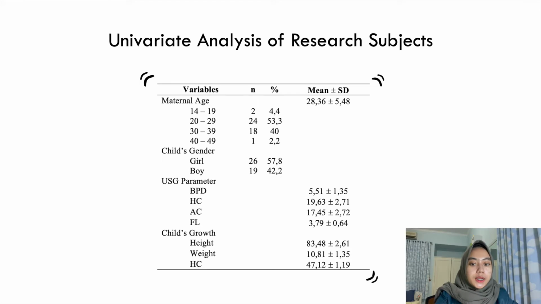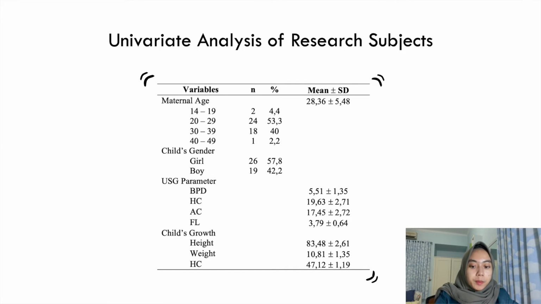For univariate analysis of research subjects, maternal age was divided into 4 categories. For the first category, 14 until 19 years old, there were 2 mothers. Second category, 20 until 29 years old, there were 24 mothers. For the third category, 30 until 39 years old, there were 18 mothers. And for the fourth category, 40 until 49 years old, there was 1 mother. This study included 26 girls and 18 boys.